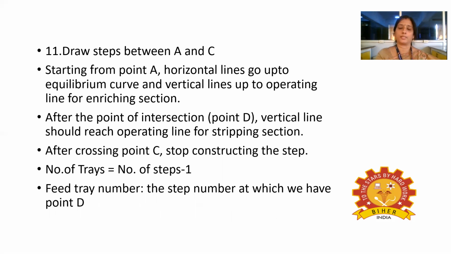After the point of intersection, which is point D, the vertical line should reach the operating line for the stripping section. After crossing the point C, we have to stop constructing the steps. Then we have to find the number of trays by means of number of steps minus 1 equals number of trays. And the feed tray number can also be found out by where the feed line passes through the steps.